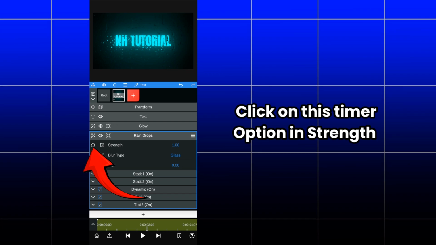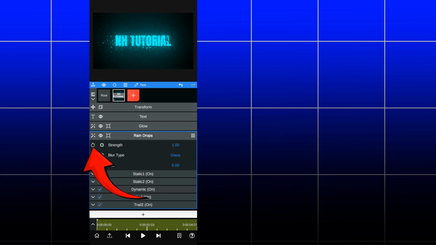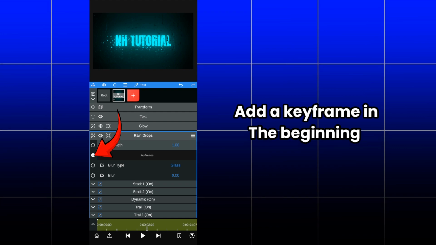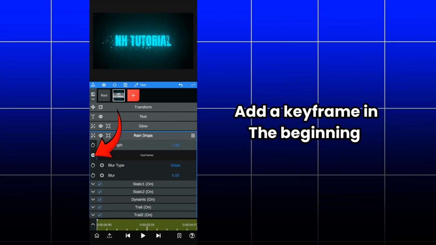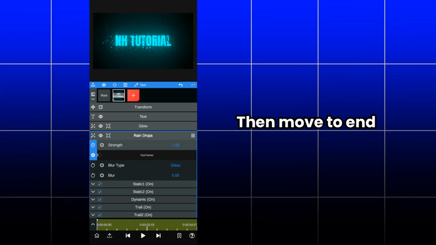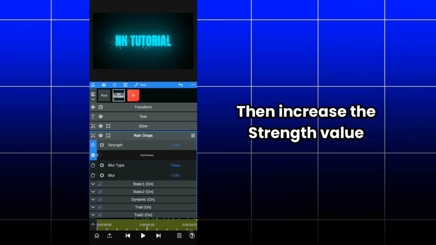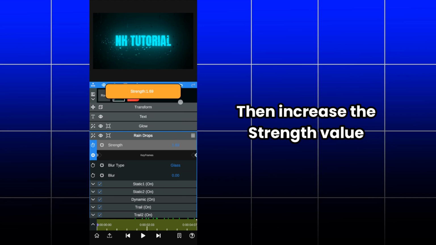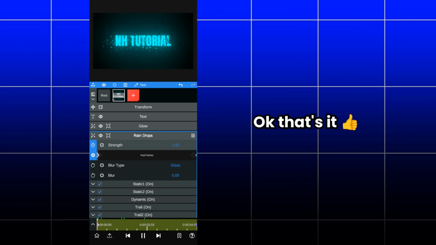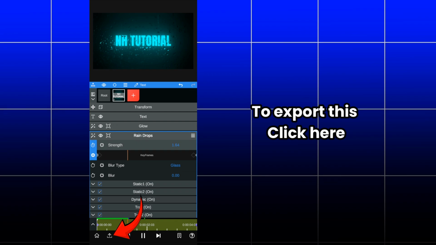and then after that click on timer option here in strength. Click on this. After that you need to add a keyframe in the beginning by click on this. Add a keyframe in the beginning and then move to the end of the video. Move to the end by move the cursor to end like this, and after that increase the strength value as your wish. So I increase it around 2.5 to 3. Okay, in this way we can add neon effect plus rain effect to the text.